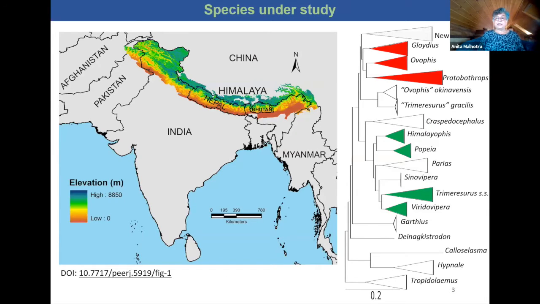Here on the right-hand side, we have the same tree, but I've highlighted those clades which are found in the region of interest, which are shown in the map here. The Himalayas, the highest mountains in the world, which stretch across 7 nations. Most of our work has been in India, but we also have samples from Nepal, Myanmar, and the adjacent areas of China. So the green pit vipers are almost exclusively found within the Trimeresurus radiation, as indicated here.